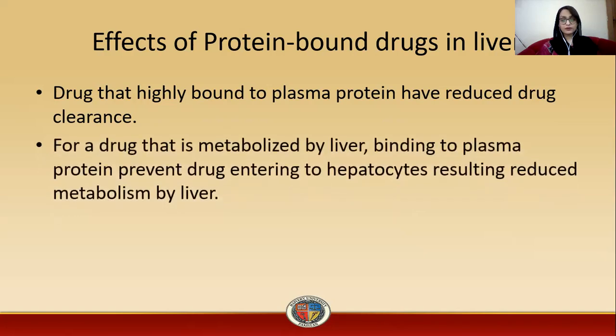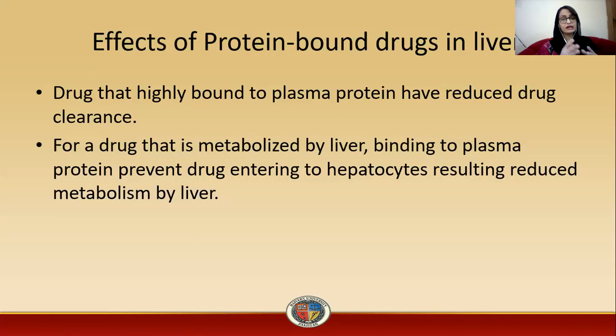For a drug that is metabolized by the liver, binding to plasma protein prevents the drug from entering hepatocytes, resulting in reduced metabolism by the liver. So as the drug is bound to plasma protein, when it tries to enter the liver cells, that are hepatocytes, the binding prevents its entry into the cells.